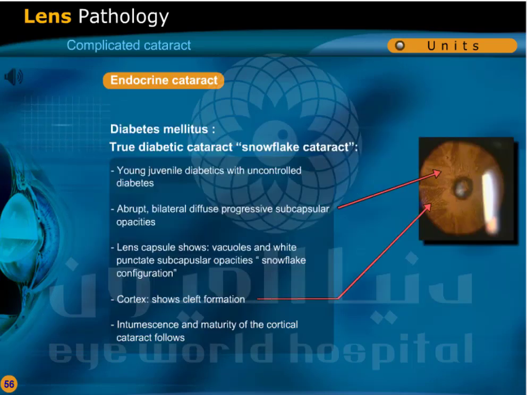True diabetic cataract or snowflake cataract. It occurs in young juvenile diabetics with uncontrolled diabetes. There is abrupt bilateral diffuse progressive subcapsular opacities. The lens capsule shows vacuoles and white punctate subcapsular opacities, snowflake configuration. The cortex shows cleft formation. Intumescence and maturity of the cortical cataract follows.